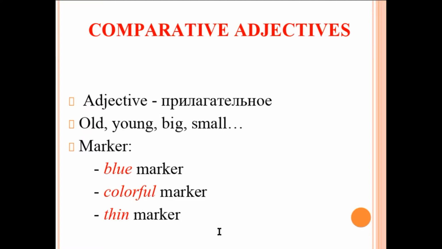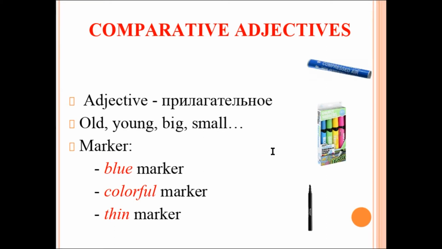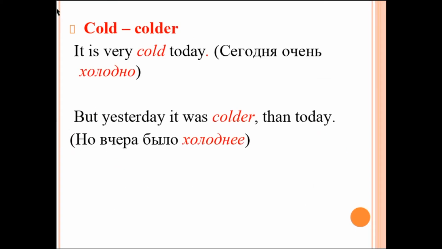Okay, first, what is an adjective? An adjective is a word that describes a noun. This is a marker. If I call it a blue marker, blue is the adjective. Or if I say this is a colorful marker or a thin marker, these are all adjectives describing the noun marker. Okay, so here are some other examples of adjectives.